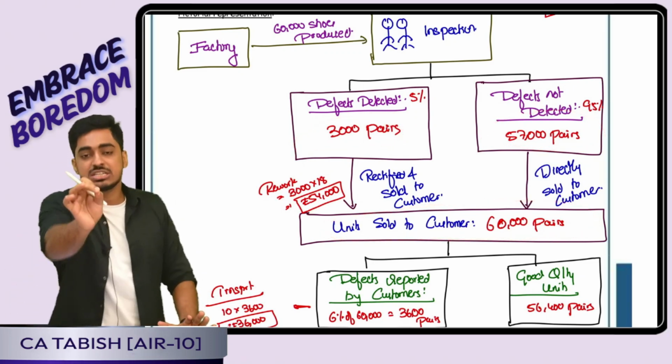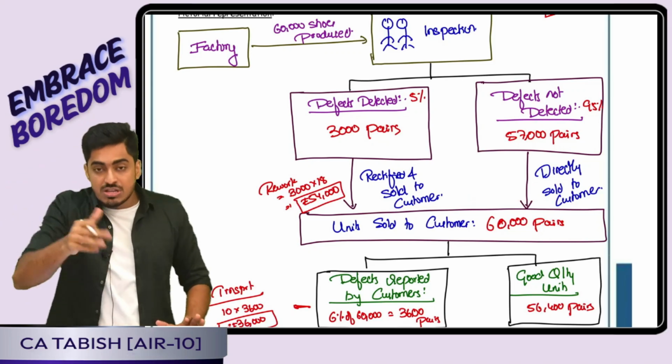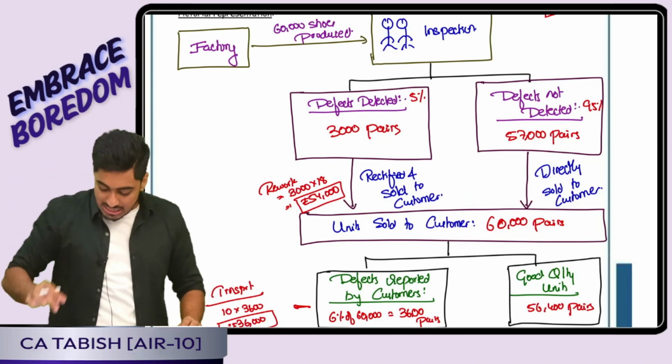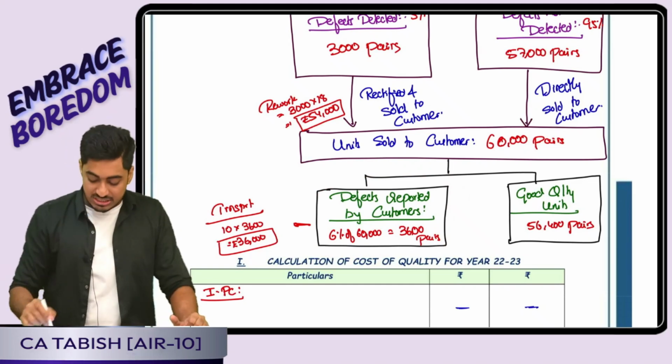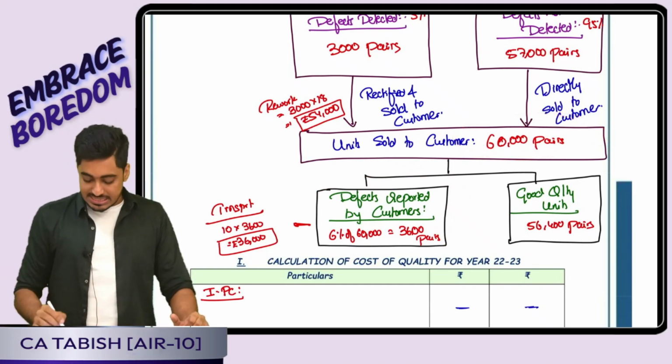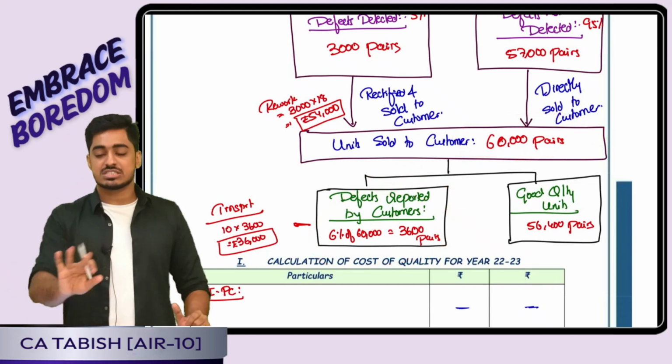Great boss. Customer received 60,000. Customer is also checking. When the customer received the goods, the customer could identify 6% defects. So 60,000 units we sold ultimately. In that 6%, 3,600 units the customer told are defective.